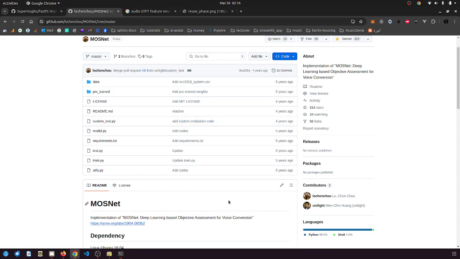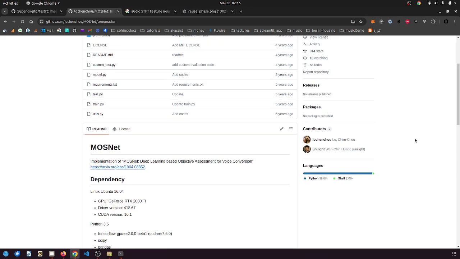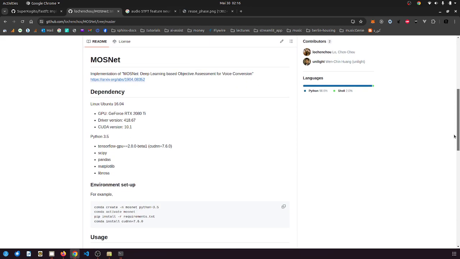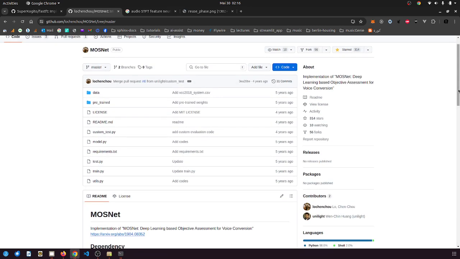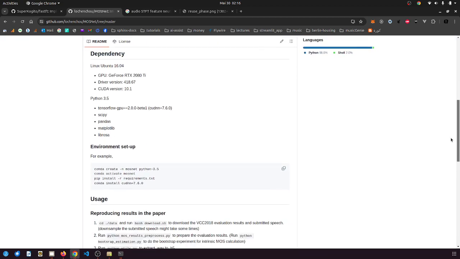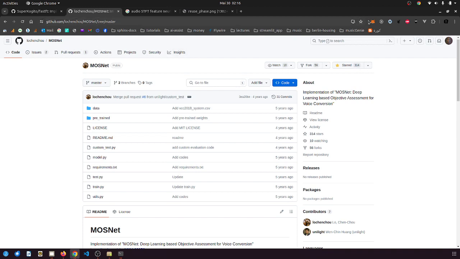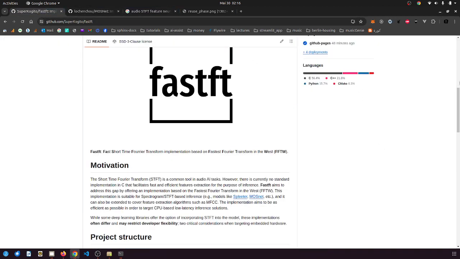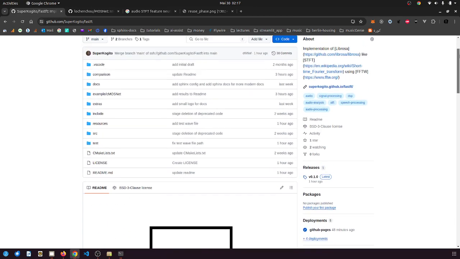This is the idea of MOSNet, which is objective assessment for voice conversion. Essentially, you give it an audio and it gives you a score between 0 and 5, quantifying the quality of the resulting audio. So this is essentially the motivation and the general idea of Fastft.